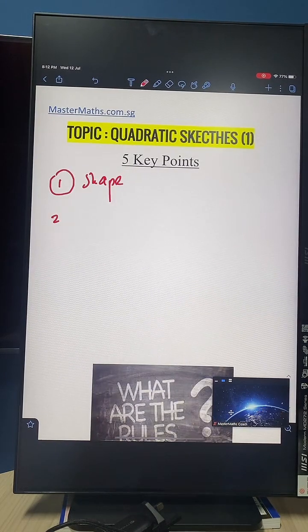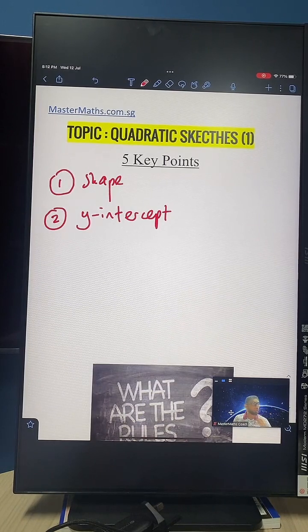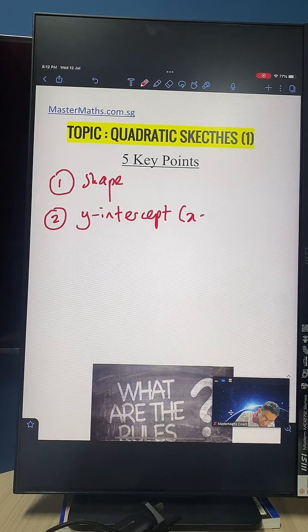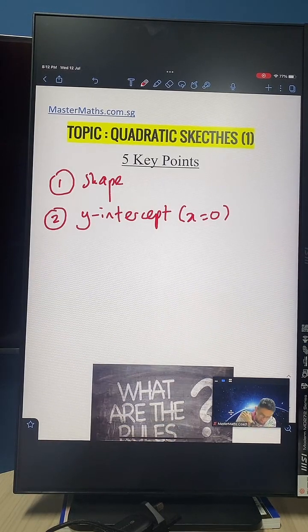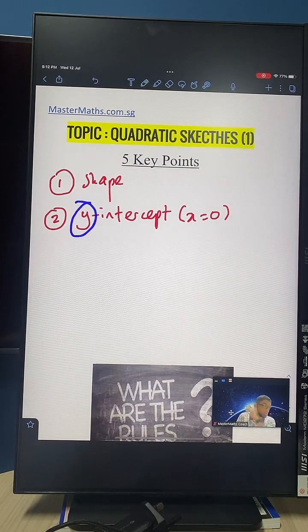The second part of this checklist is to take a look at your y-intercept. Now what is the y-intercept? Well, the y-intercept occurs when the value of x is 0. This is where the graph cuts the y-axis. As the name suggests, this is where the graph will cut the y-axis very nicely.